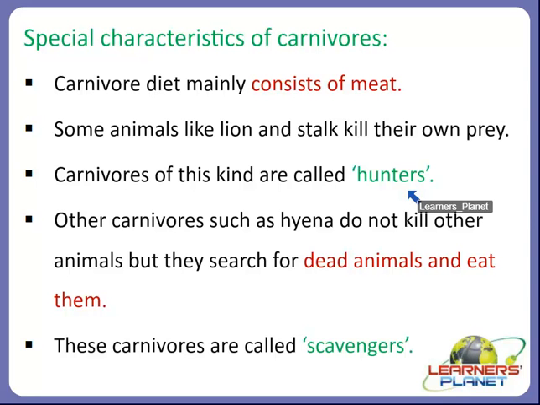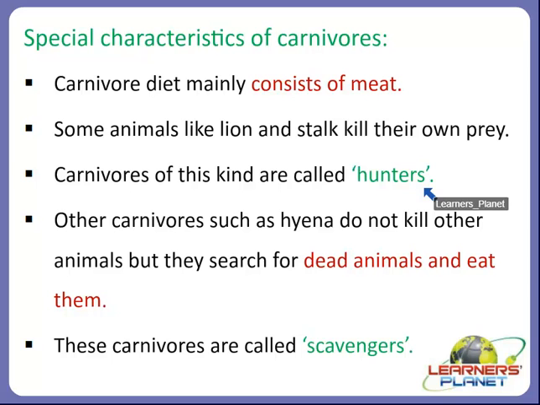Other carnivores are there, such as hyena. They do not kill other animals, but they search for dead animals and eat them. So there you can see the different feeding habits of carnivores. These types of carnivores which do not kill other animals but search for dead animals are called scavengers. And one category of carnivores that kill their prey are called hunters. So we saw hunters and scavengers.